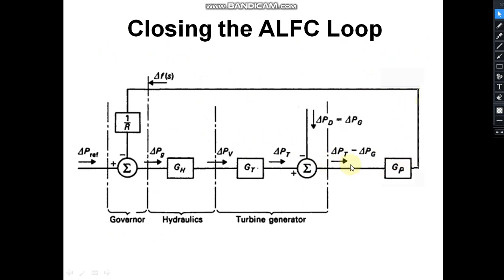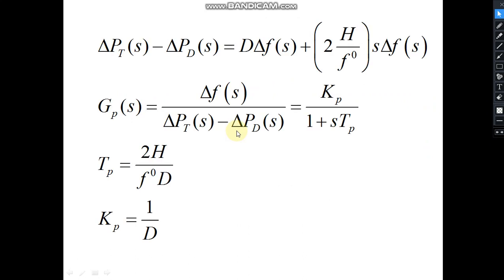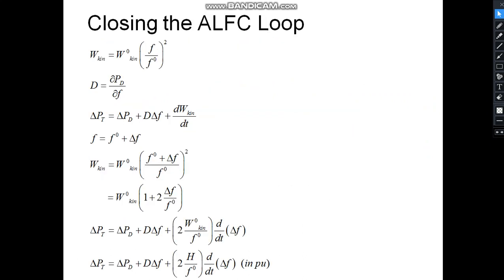Now this power mismatch will go into the transfer function of the power system, GP. This is the transfer function of the power system, and the output of this power system block will be delta F. Okay, so we will be doing that. That mathematical exercise will enable us to close the ALFC loop. So let us start with this fact.